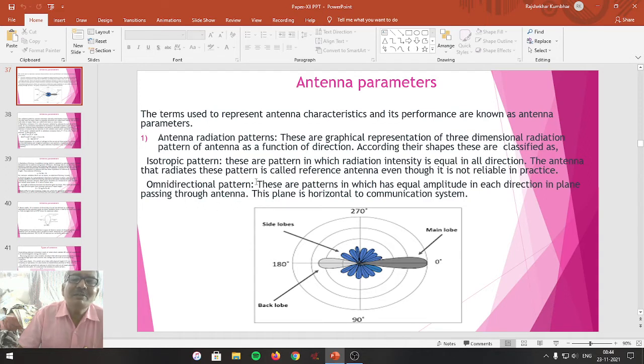The second one is the omnidirectional pattern. These are the patterns which have equal amplitude in each direction in a plane passing through the antenna. Here these patterns are related to the amplitude of the directional pattern in a particular plane through which those radiations are passing. If the plane is horizontal, this plane is horizontal to the communication system.